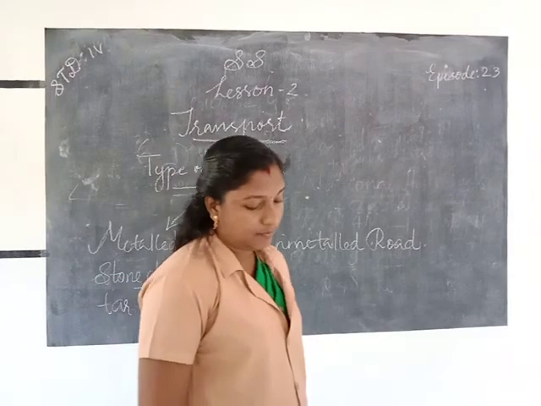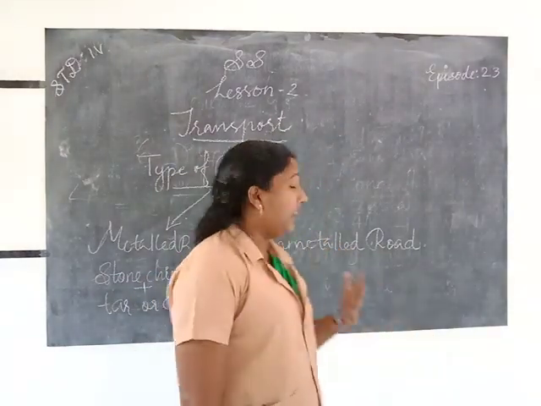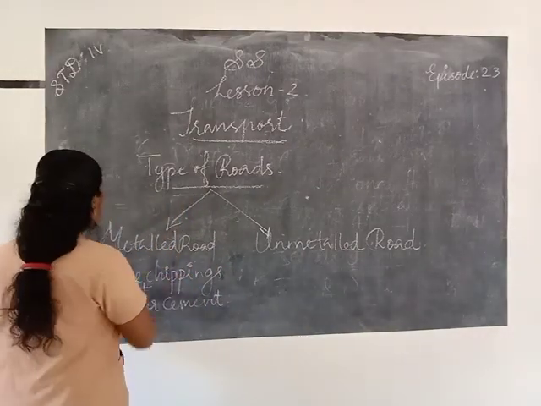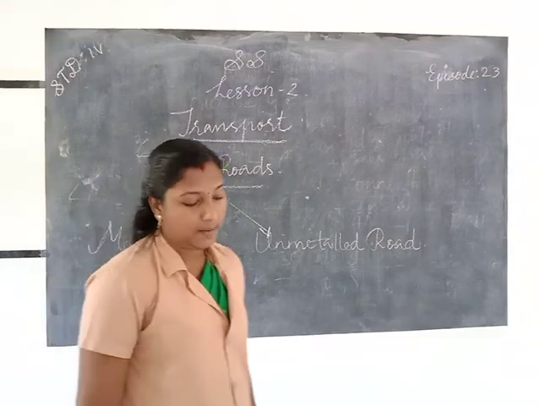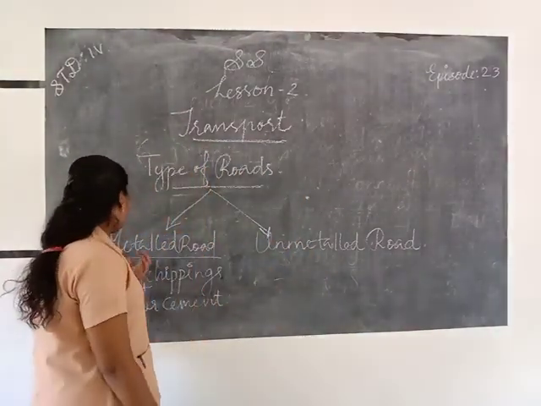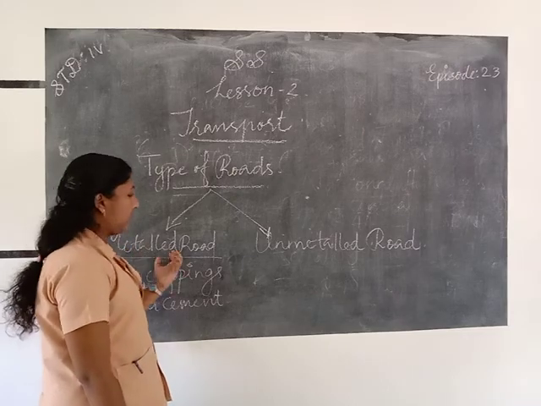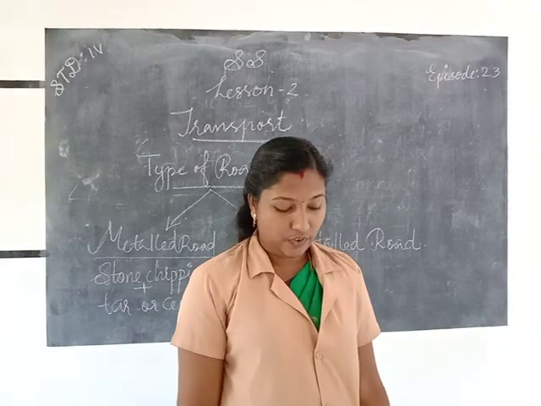Where is the unmetalled road generally found? In cities, towns, and even in rural areas, we can see which type of roads? Metalled roads. Unmetalled roads we can see in villages of our country.